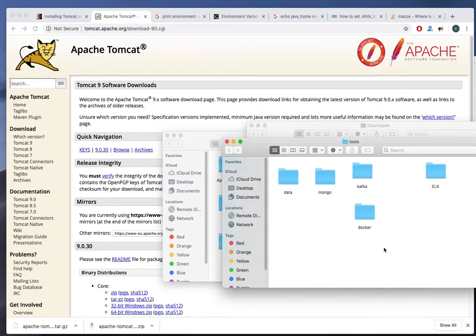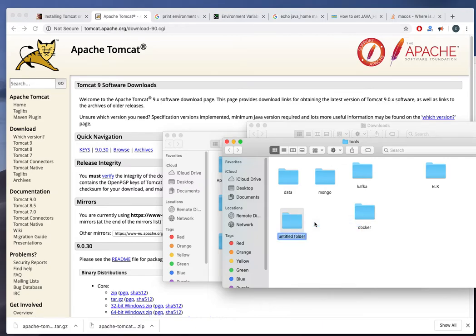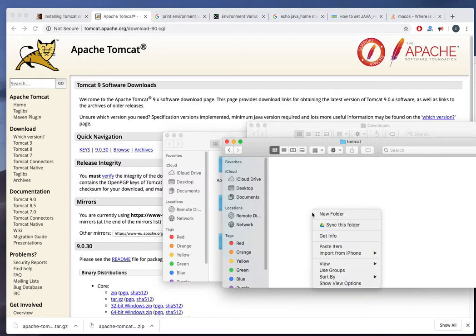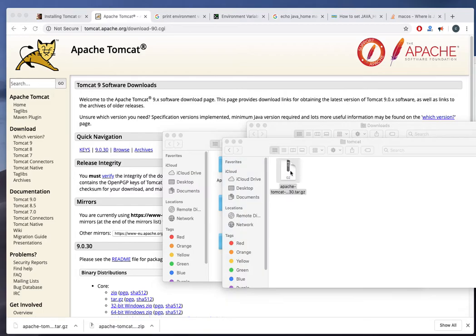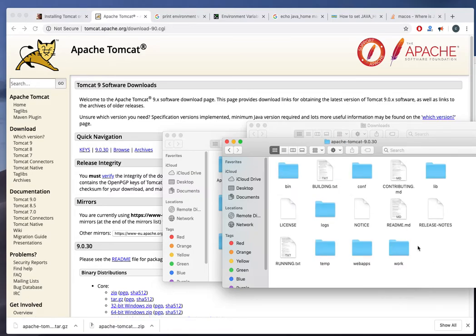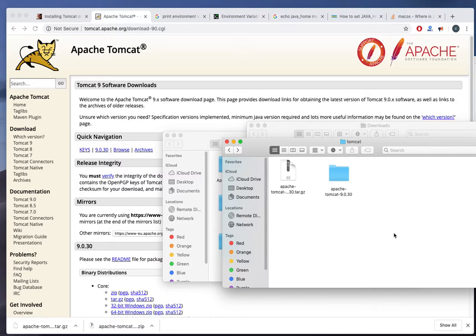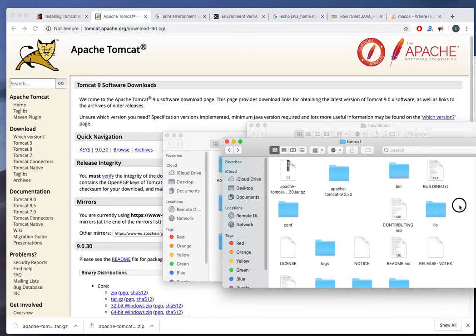I have a tool folder, and inside that I'm going to create a new folder called Tomcat, and I will copy it there. And what I need to do is extract that. So I got everything right now. Basically what else I can do is copy this one to the home folder. So everything is in home.